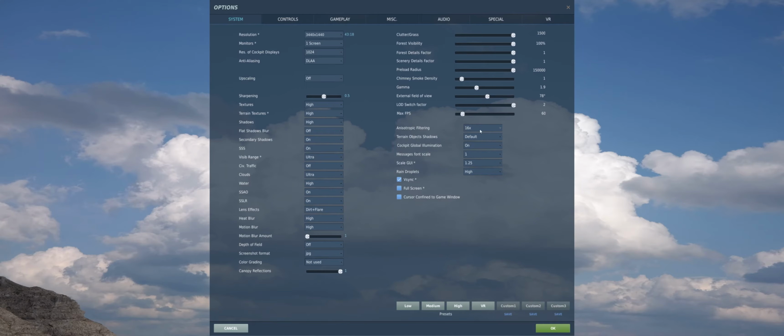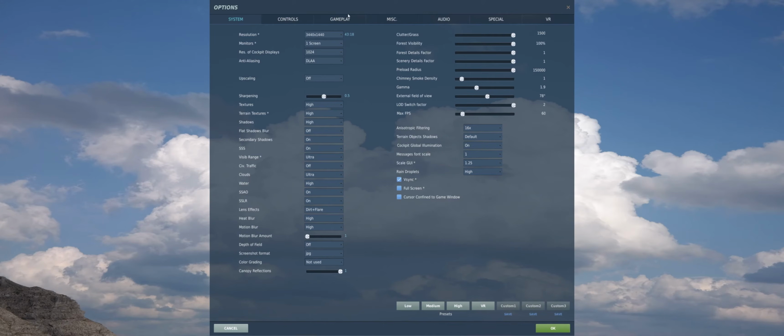Right, so anisotropic filtering 16 times, terrain object shadows default, cockpit global illumination is on, message font scale 1, scale GUI 1.25 because of 4K. Rain droplets on high, and I have vertical sync on. I've noticed that when I have vertical sync off, I get a lot of screen tearing. But locking my FPS and turning VSync on just happens to fix that.